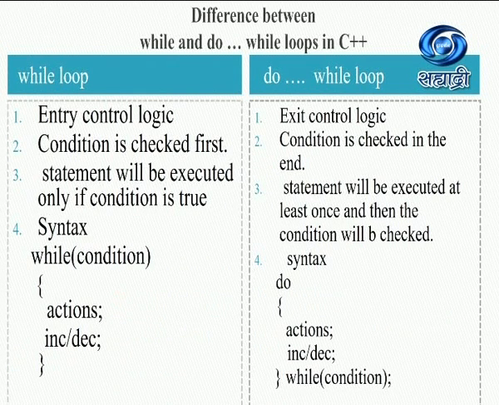Yes, a good question that is generally asked is the difference between the while and the do while control structure. So while is the entry control logic, do while is the exit control logic. In while, the condition is checked first, and statements will be executed only if the condition is true. In do while, the condition is checked at the end, and therefore the statements will be executed at least once and then the condition will be checked. I've also given the syntax for while and the do while control structures.